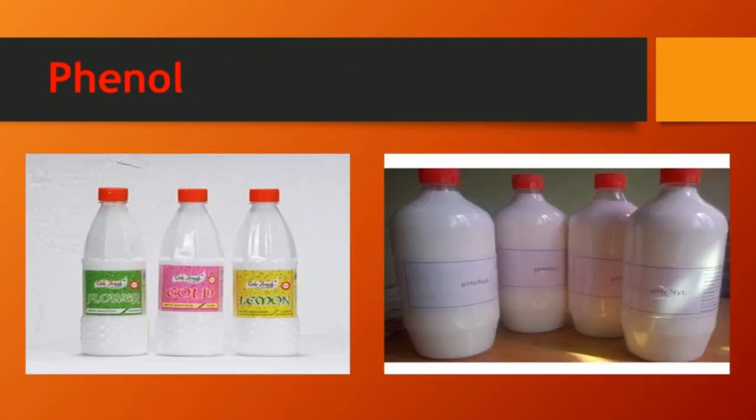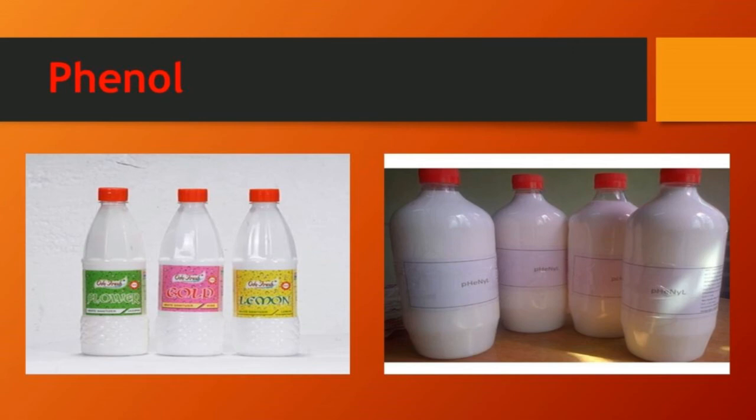Phenol. Phenol is a carbolic acid, an organic compound. It is a necessary ingredient for preparing a variety of phenol products. It has the molecular formula C6H5OH. It is a very weak acid.